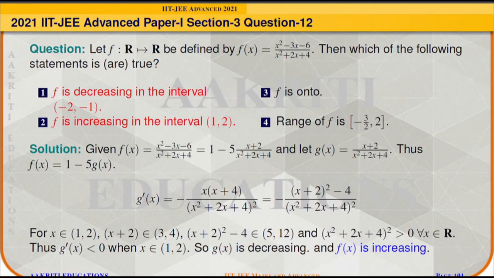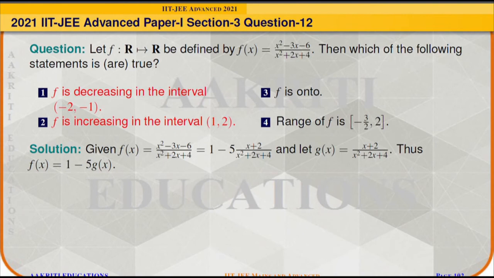Now we will check in the interval x belongs to open 1 to open 2. So when x belongs to 1 to 2, x plus 2 will belong to 3 to 4 and x plus 2 whole square minus 4 will belong to 5 to 12. Since x square plus 2x plus 4 whole square is always greater than 0, g prime of x will be less than 0. It means g of x will be decreasing and hence f of x will be increasing in nature.